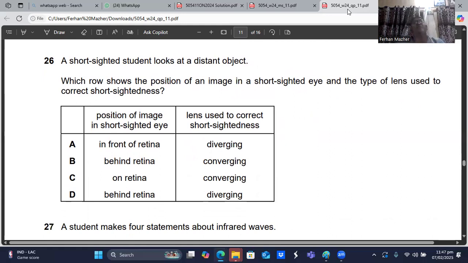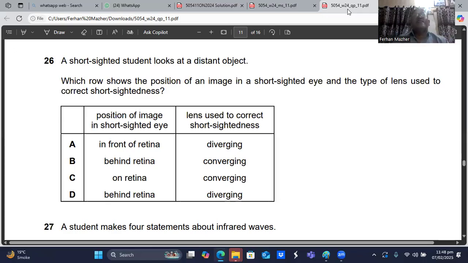And that happens because your eyes are bending the rays too much, and they focus the light in front of the retina instead of on the retina. The lens in the short-sighted person's eye focuses the light rays in front of the retina. To overcome this difficulty, we use a diverging lens.